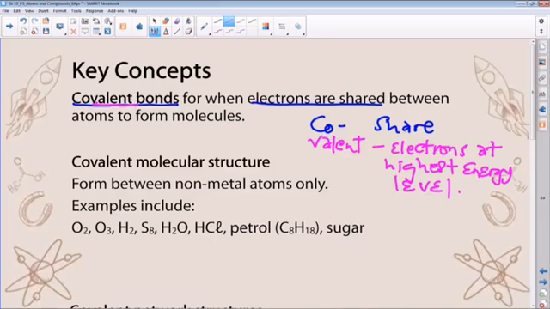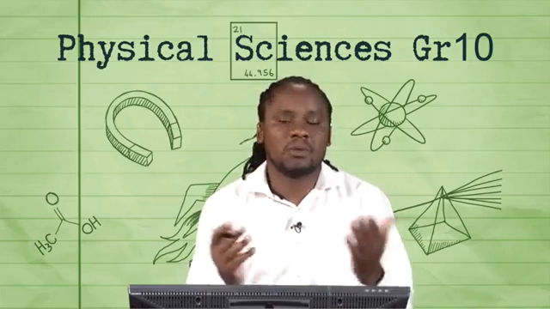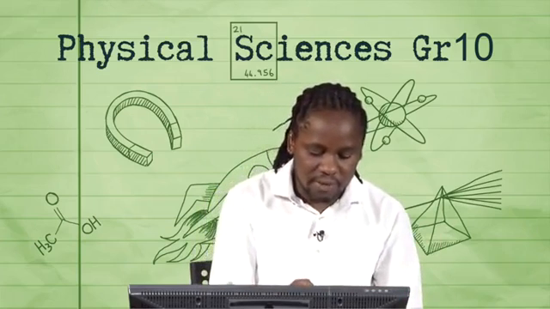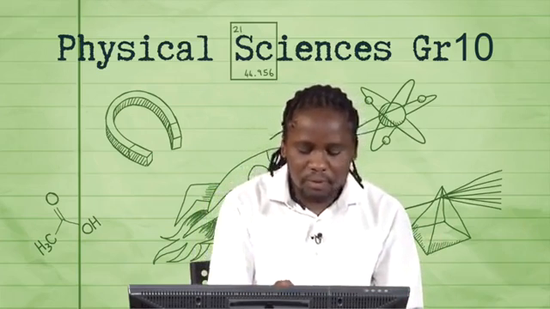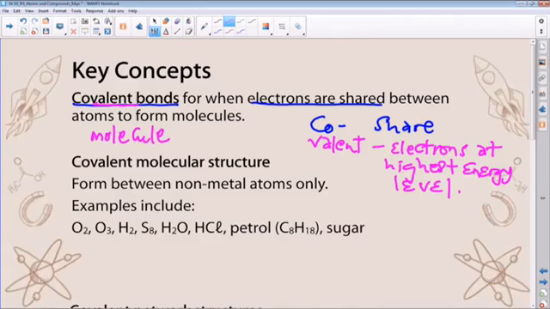But these are particularly between atoms. It can be atoms of the same kind. So, in other words, we've got molecules, right? Molecules are formed as a result of covalent bonding. So, molecules can be molecules of elements, or molecules of what? Compounds. In other words, when covalent bonding takes place, it can take place between atoms of the same kind, as well as atoms of different kind.